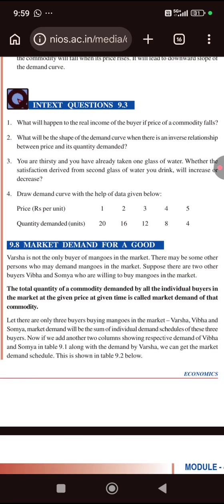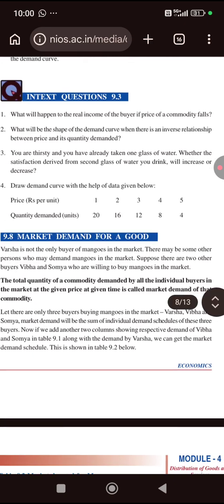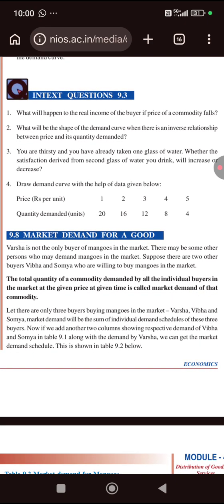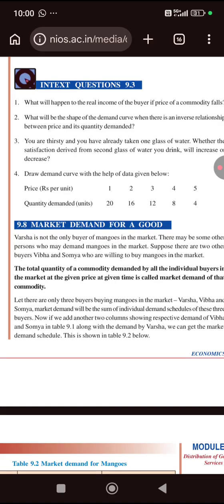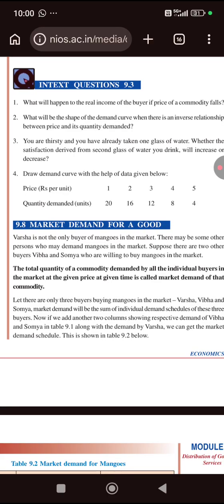Third question, you are thirsty and you have already taken 1 glass of water. Whether the satisfaction derived from the second glass of water you drink will increase or decrease? The satisfaction derived from the second glass of water will decrease.